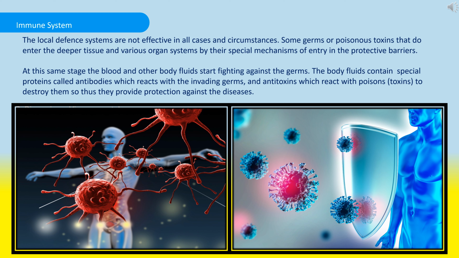At this stage, the blood and other body fluids start fighting against the germs. The body fluids contain special proteins called antibodies, which react with the invading germs, and antitoxins, which react with poisonous toxins to destroy them, thus providing protection against the disease.